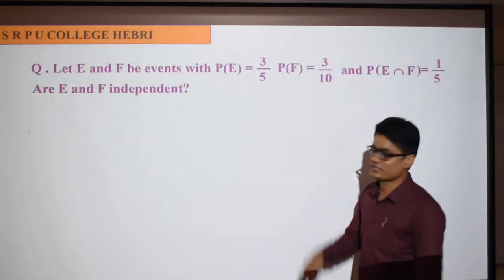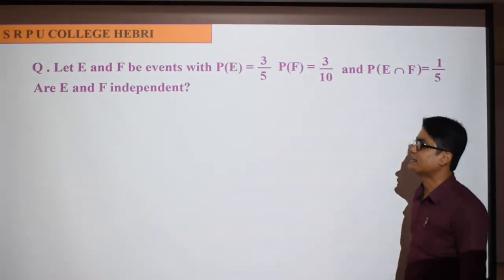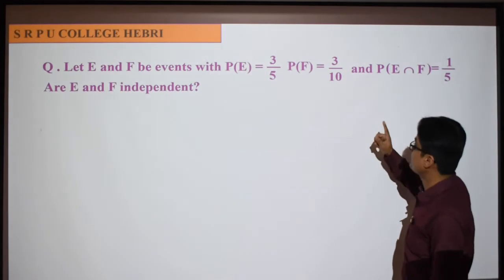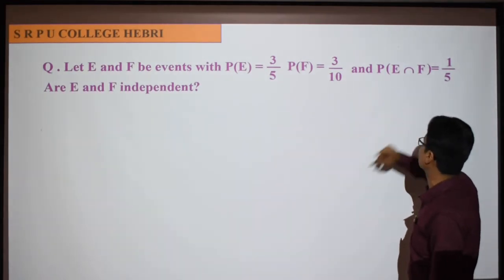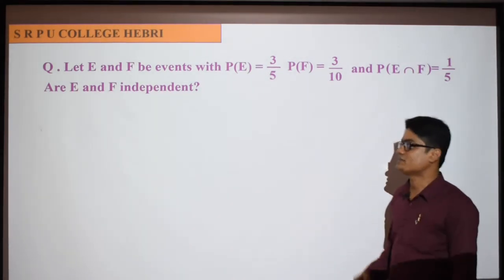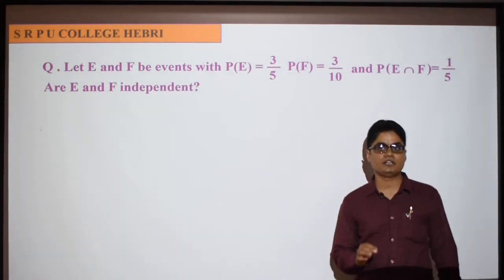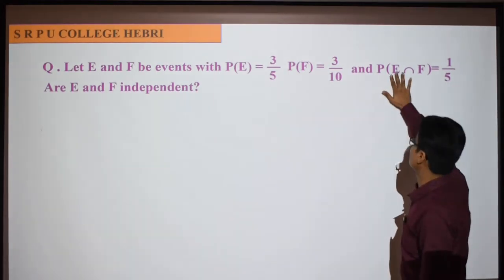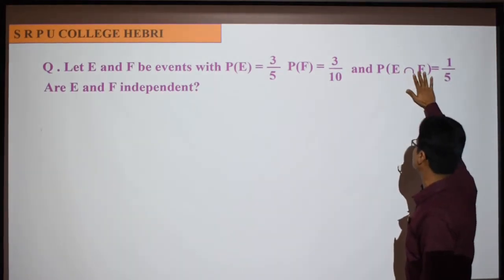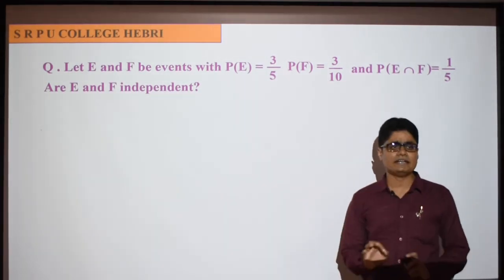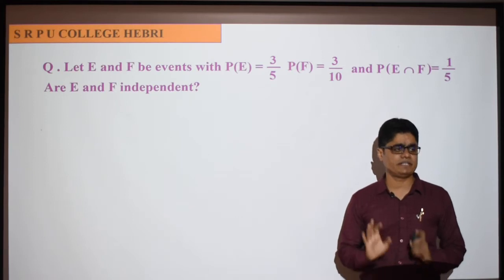Okay, so today's first question is as follows. Let E and F be events with P of E is equal to 3 by 5, P of F is equal to 3 by 10, and P of E intersection F is equal to 1 by 5, and we have to check whether the events E and F are independent or not. How to check these two events are independent or not? You have to check whether the probability of intersection is equal to probability of E into probability of F. So it will be a 1 mark question, very easy to answer.